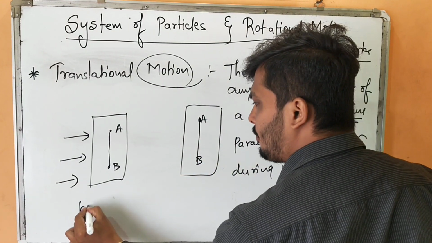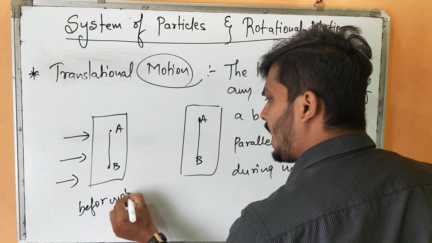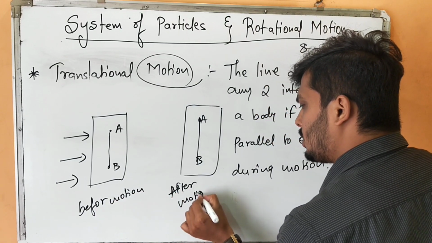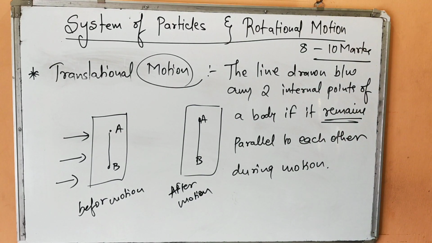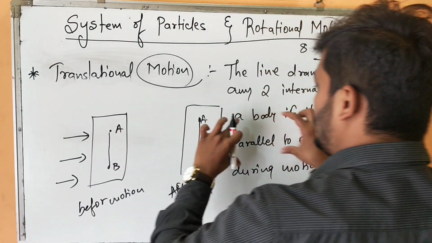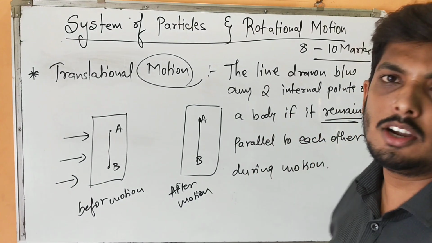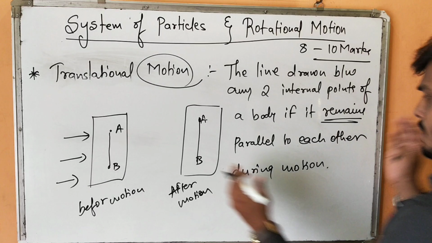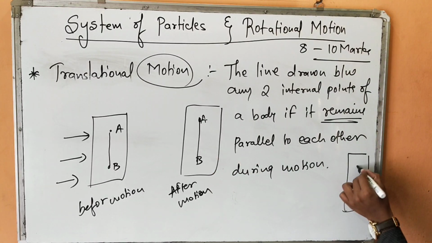Look at this line. This is before motion and this is after motion. Look at those two lines. If these two lines remain parallel to each other throughout the motion, then that kind of motion is known as translational motion. Maybe the body might have traveled here also.